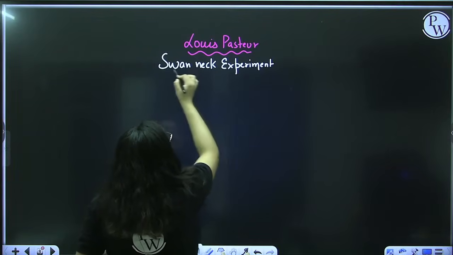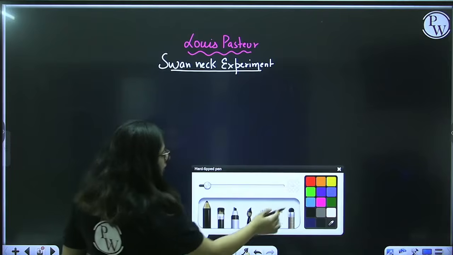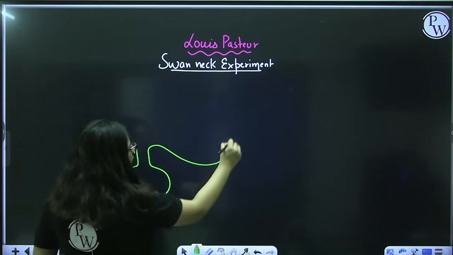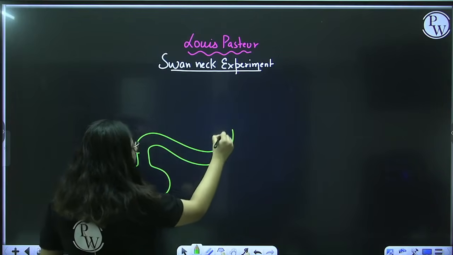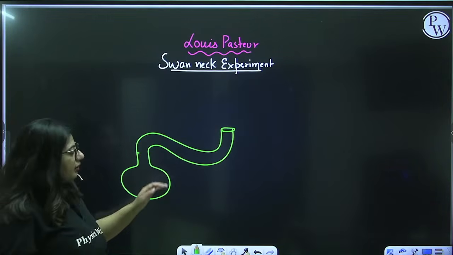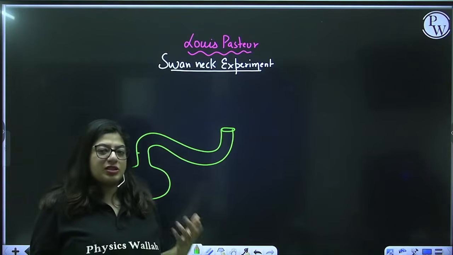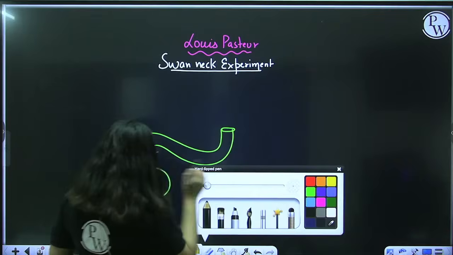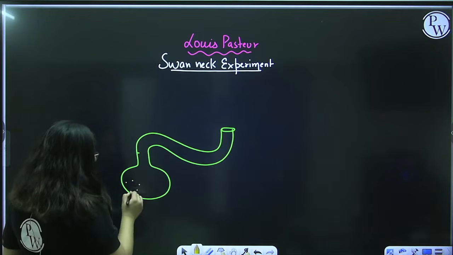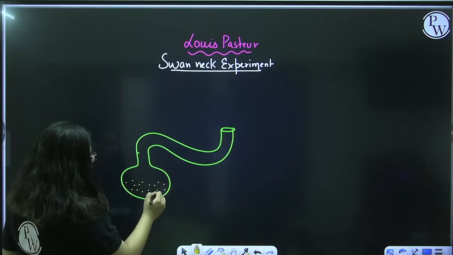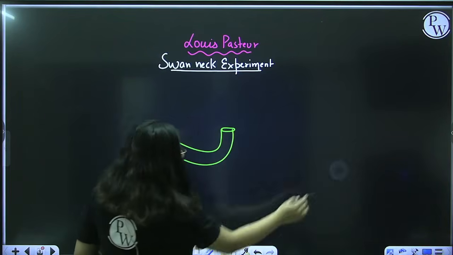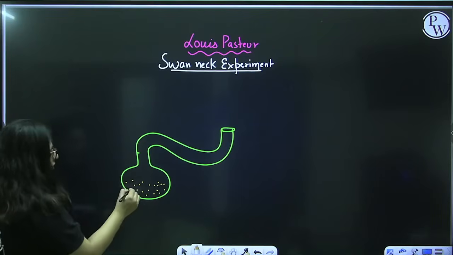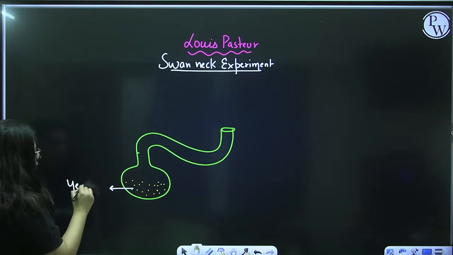So what he did, he took a flask and bent its neck. By heating it, he bent its neck. And the neck is just like a swan neck, so the experiment is the swan neck experiment. Then he put a culture broth in this. What is a culture broth? This is a broth in which you culture things, right? You culture microbes. So this culture broth is basically a yeast solution.